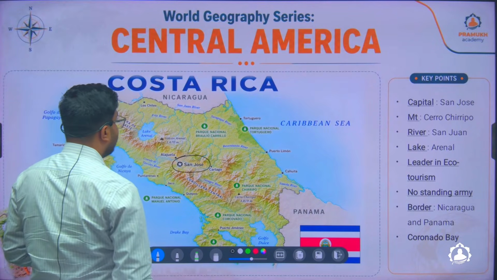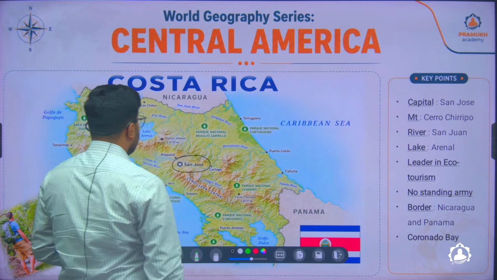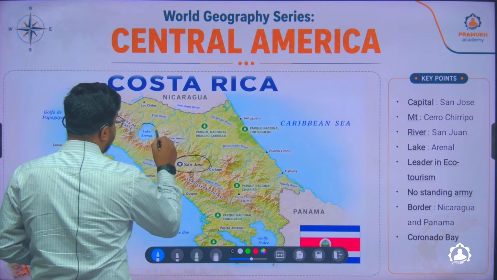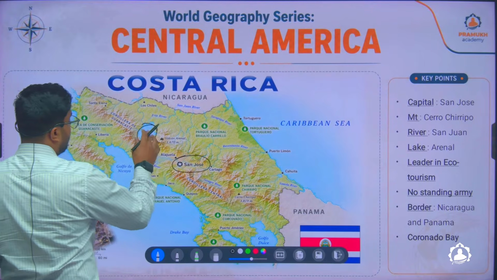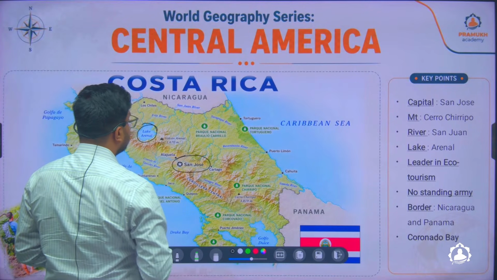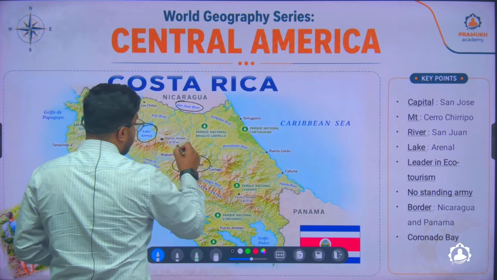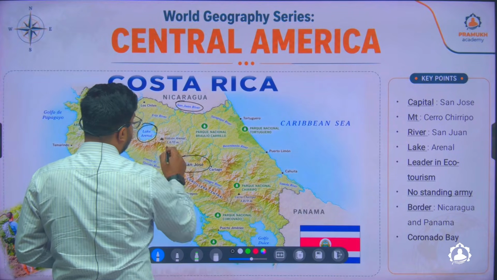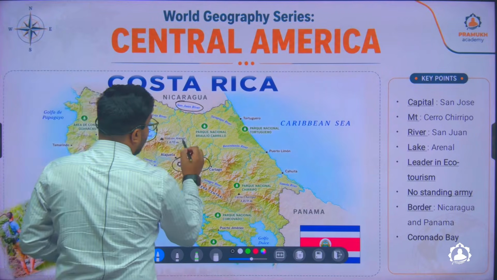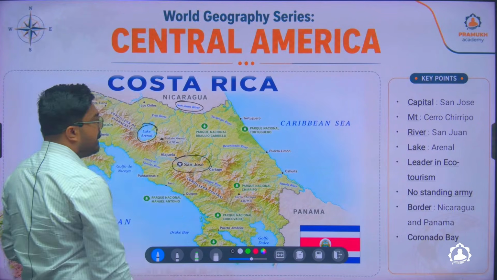And the highest peak is Cerro Chirripó. There are various lakes, but one of the major lakes of Costa Rica is Lake Arenal, which is located in the northern part of Costa Rica. The longest river in Costa Rica is the San Juan River. This San Juan River flows from the region of Volcan Arenal, which is near Lake Arenal, and then goes into Nicaragua for some distance and then falls into the Caribbean Sea.